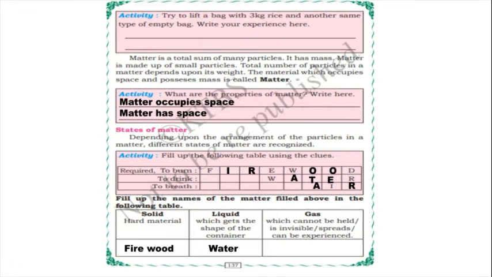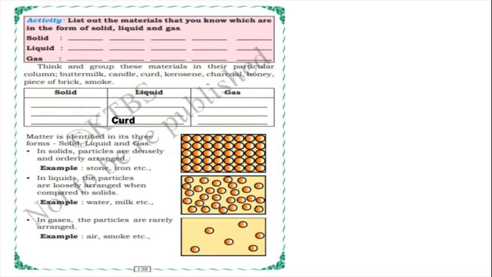So water gets the shape of the container. In any container, if you put the water, it will take that container's shape itself, isn't it? Yes. And gas which cannot be held and is invisible, spreads, can be experienced. We cannot see the air but we can feel it, isn't it, children? Yes, we feel the air but we cannot see it, we cannot hold it also, we can experience it. Yes. So next, list out the materials that you know which are in the form of solid, liquid and gas.